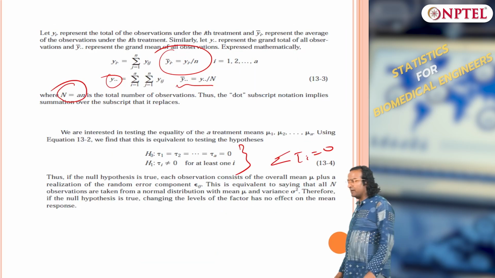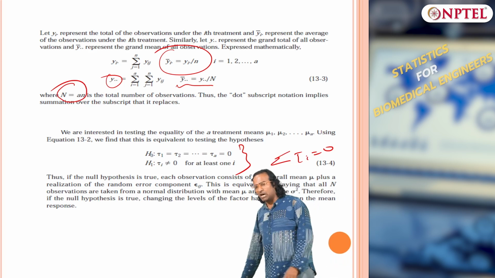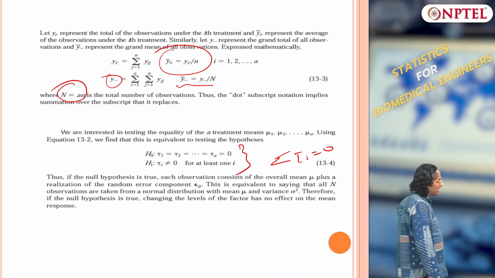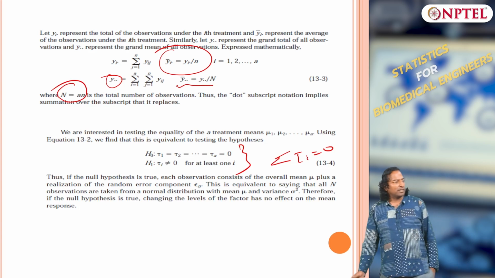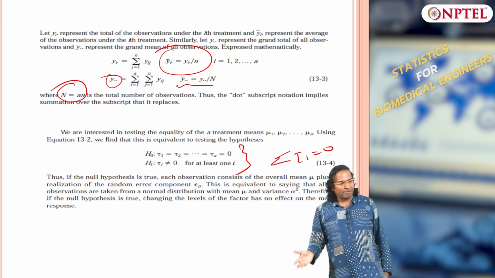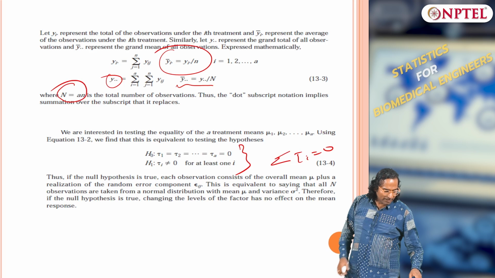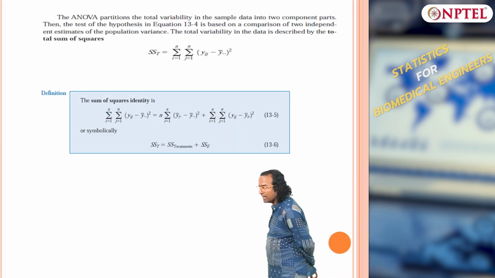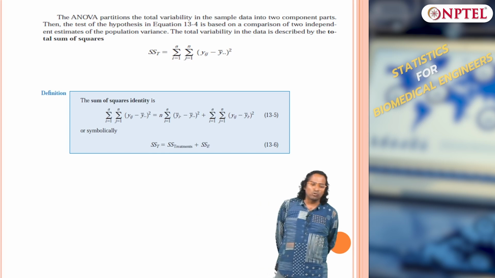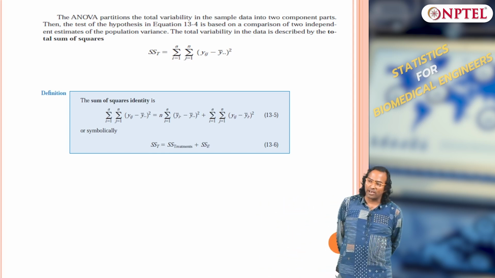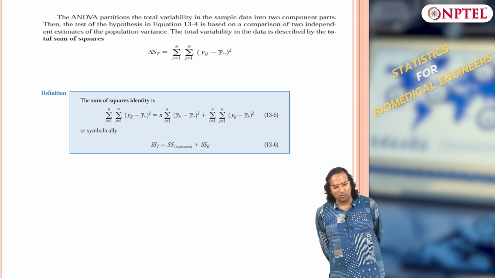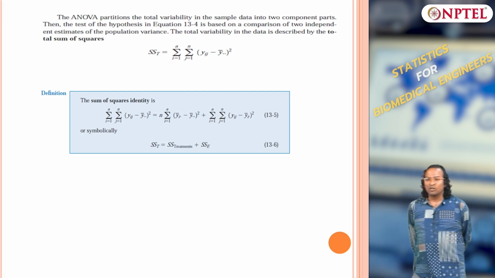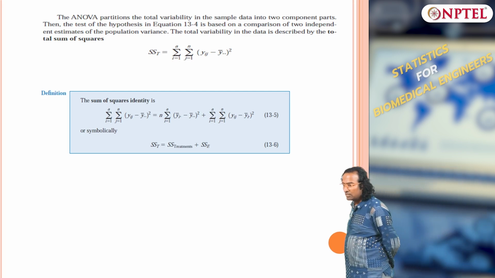Towards the end of the class we defined some jargon. So we said Yi dot, y dot dot, y bar dot dot, y bar I dot, etc., which are means and summations along one axis. Since our analysis is going to be in terms of the variation in y, we are going to do what is called the sum square identity. We will derive it, and then we will have the derivation for ANOVA, so that we know how to test this hypothesis.